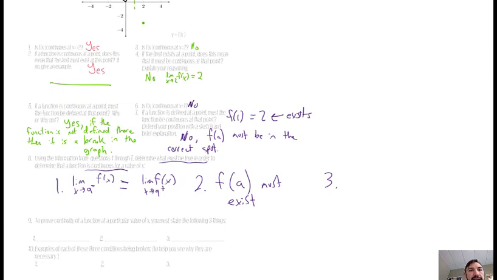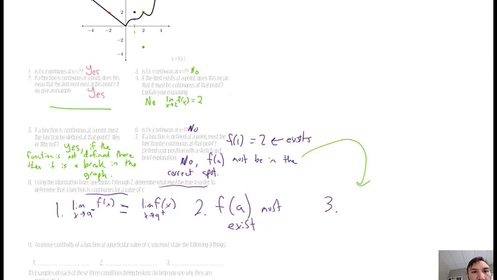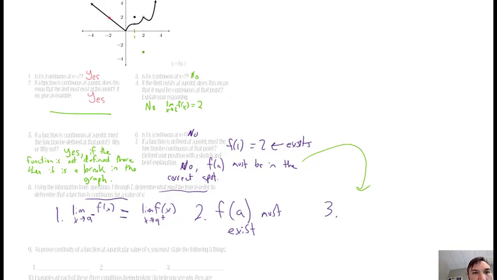All right, and then finally this last one, which I purposely didn't try to say very mathematically. For f of a to be in the right spot, what is the right spot? Over here, I talked about this one, it was missing this point, which made it discontinuous, but it existed way down here, which just didn't fit. But if you moved it up here, then it would be continuous at 2.